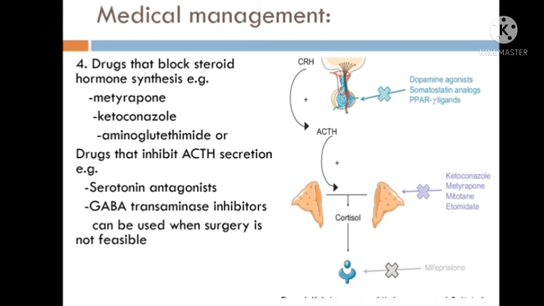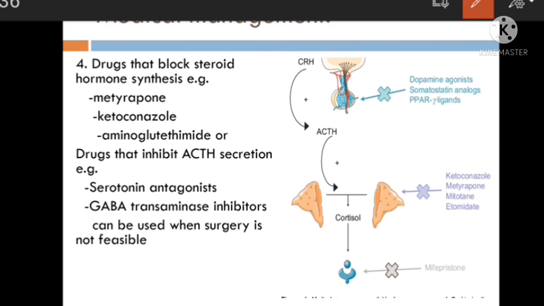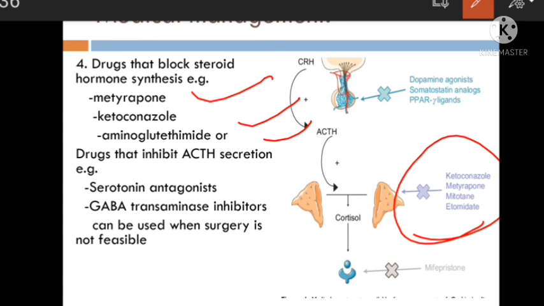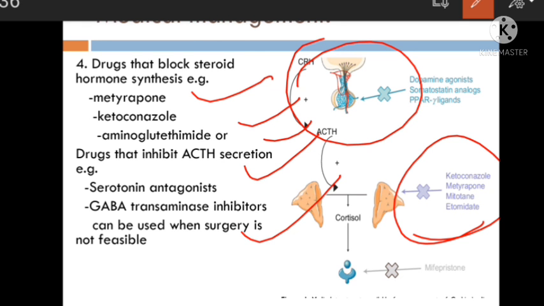Medical treatment: if we cannot do the surgery, then we can decrease the synthesis of steroid. Steroid synthesis inhibitors like metyrapone, ketoconazole and aminoglutethimide are given, or certain drugs that inhibit ACTH secretion, like serotonergic antagonists and GABAergic inhibitors, can also be given. So this is about Cushing syndrome.